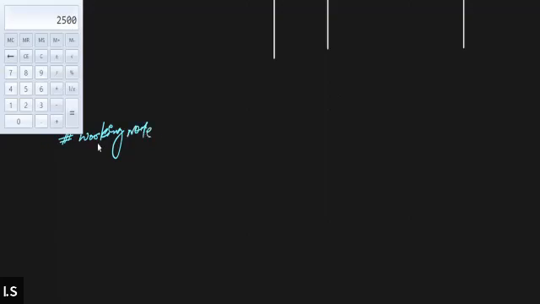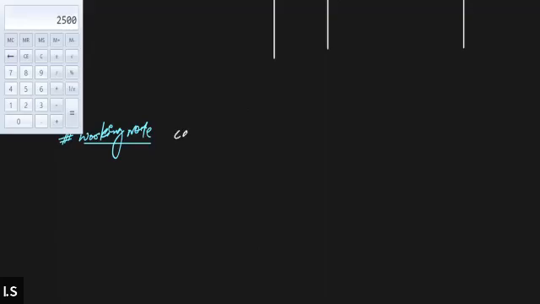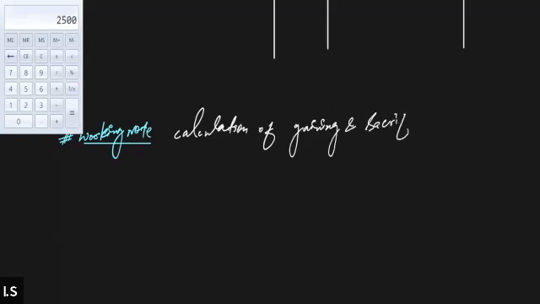Working note. This working note will indicate the calculation of gaining and sacrificing shares of partners.